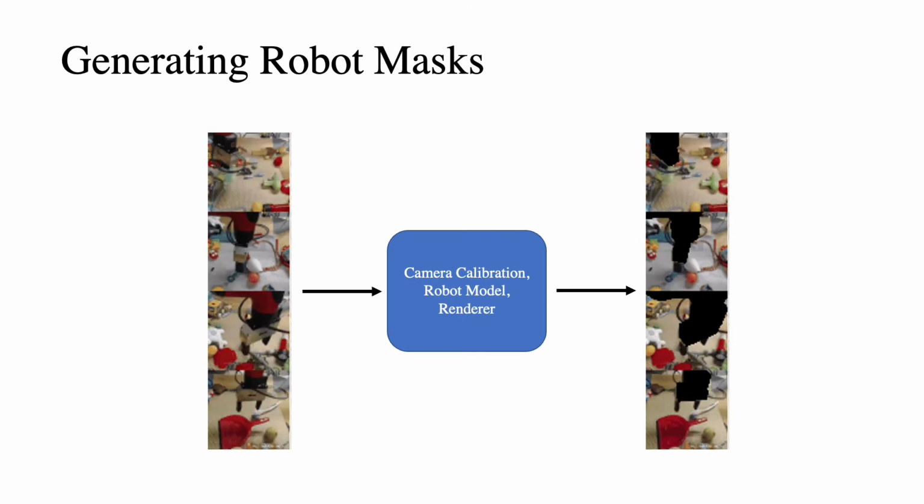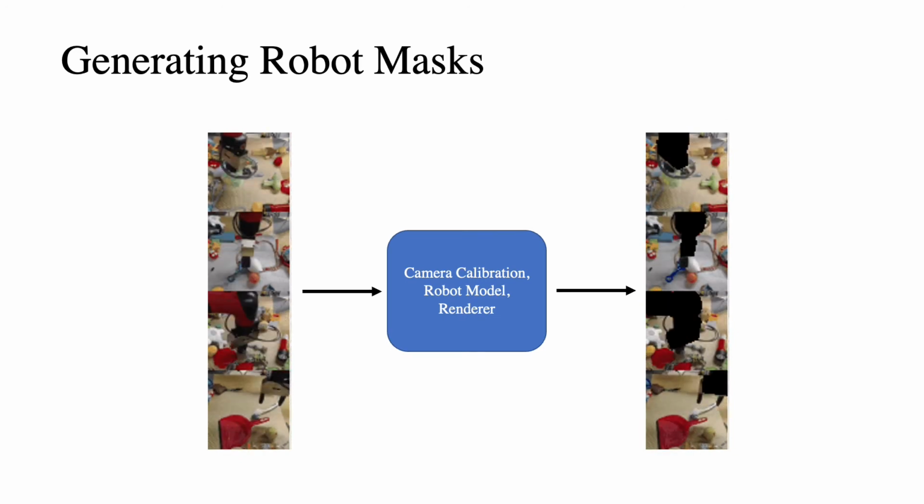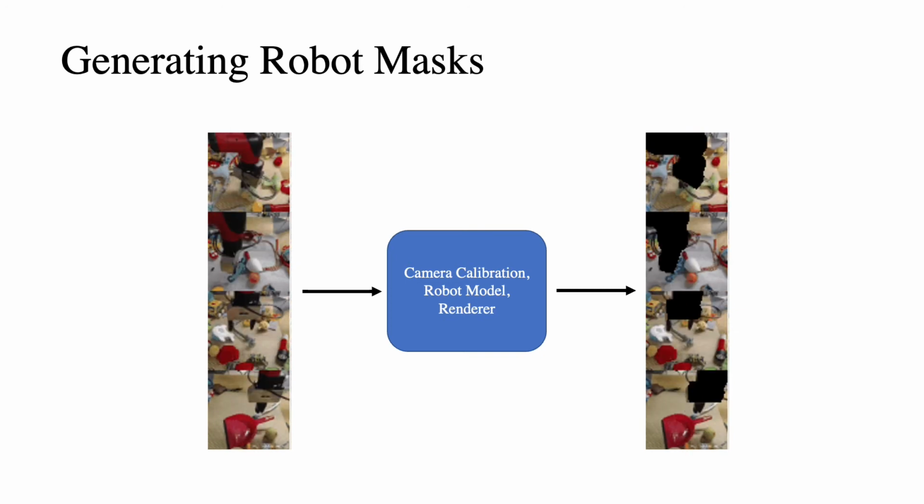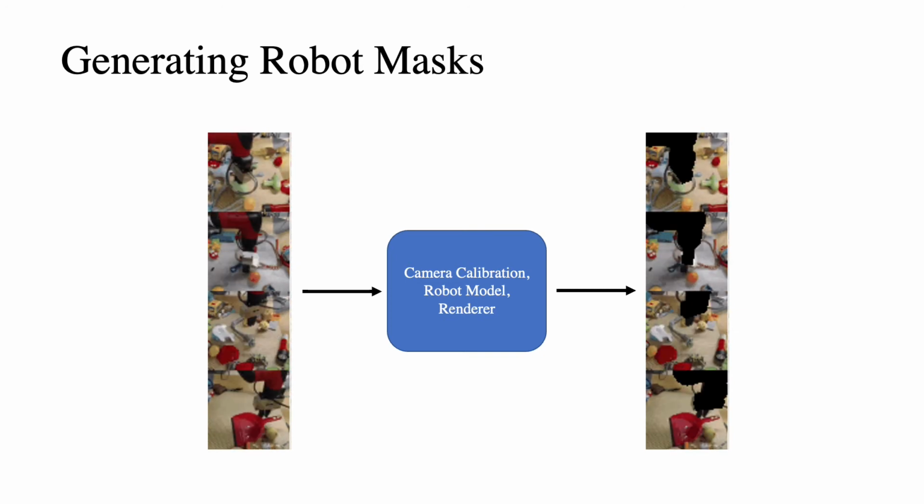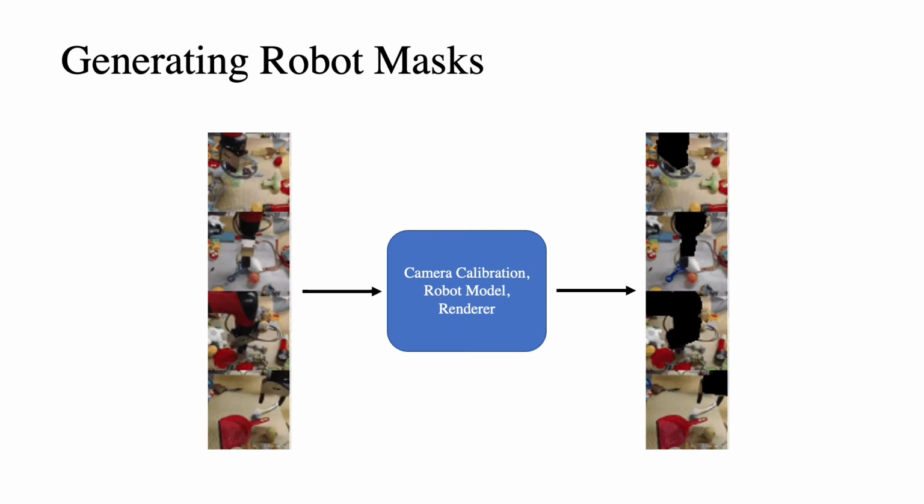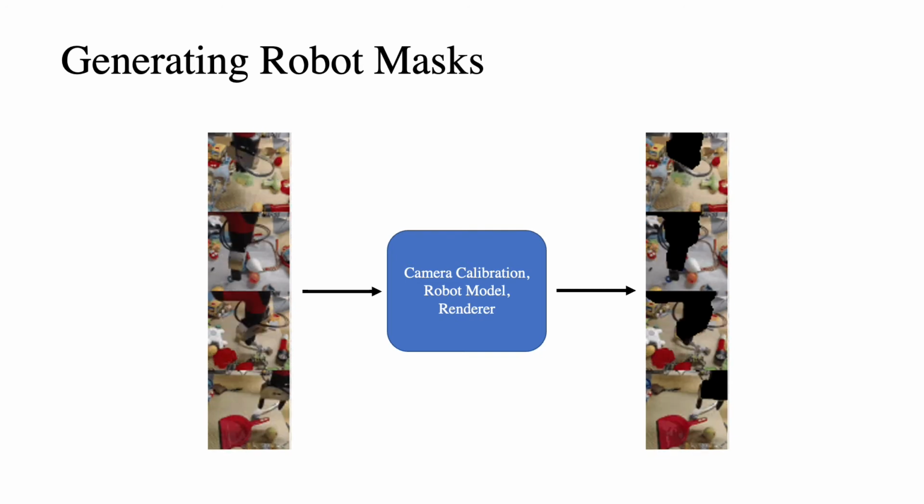To generate accurate robot masks for training and evaluation, we use camera calibration, the robot's 3D model, and a renderer to project the robot's 3D model into a 2D binary segmentation map. Here, the computed masks are visualized as the black overlay on the right-hand side.